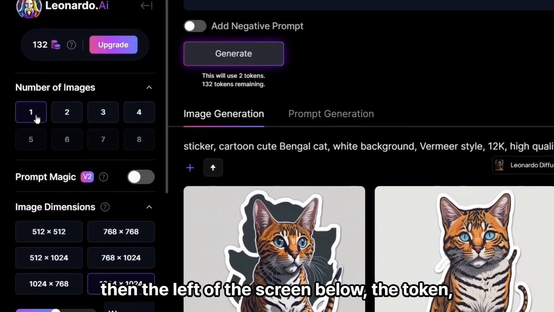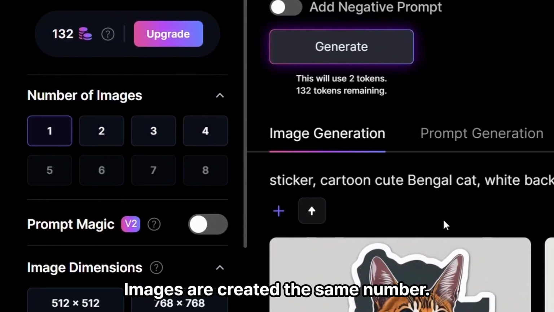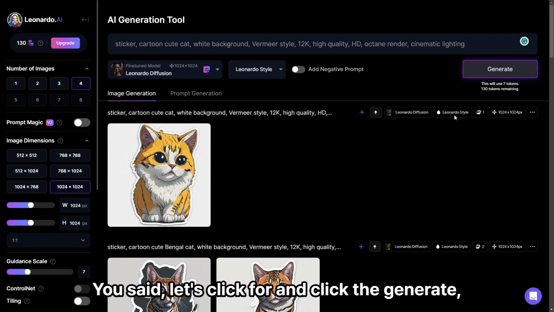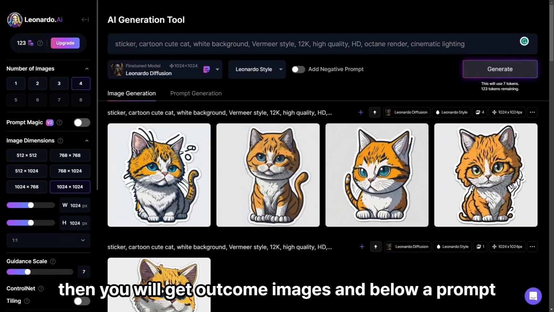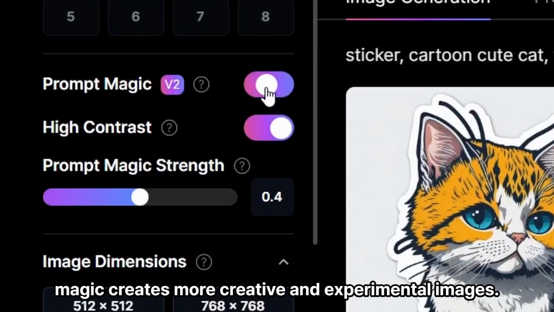Then, on the left of the screen below the token, the number of images is from 1 to 8. Images are created the same number you set. Let's click 4 and click Generate, then you will get outcome images. And below, Prompt Magic creates more creative and experimental images.